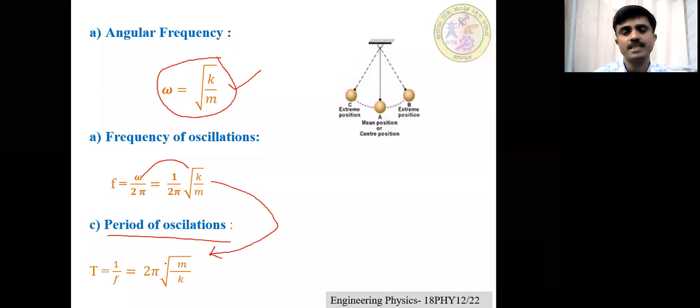Now, the equation of time period is T is equal to 2 pi into the square root of m by k. Here, m is the mass of the particle executing simple harmonic motion, and k is the force constant or the spring constant. I hope you understood the concept of the equation of simple harmonic motion along with the equations of frequency and time period.